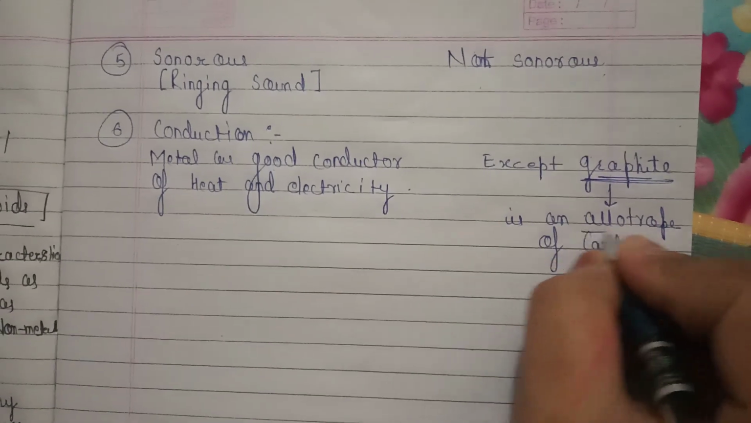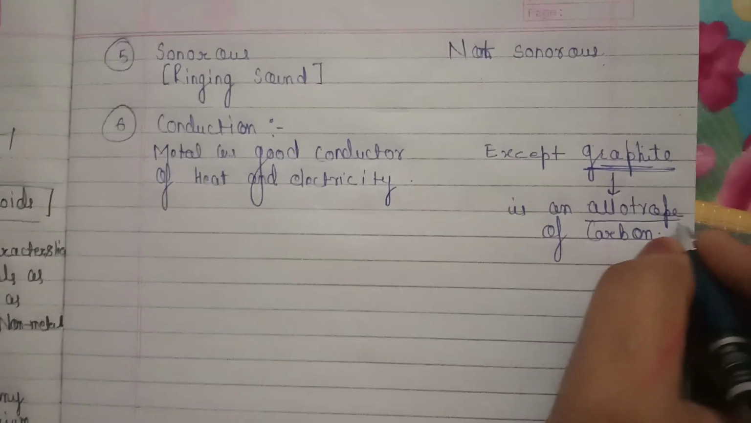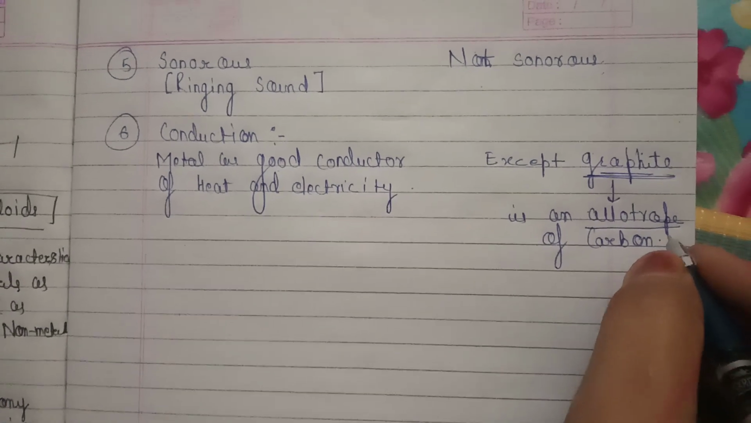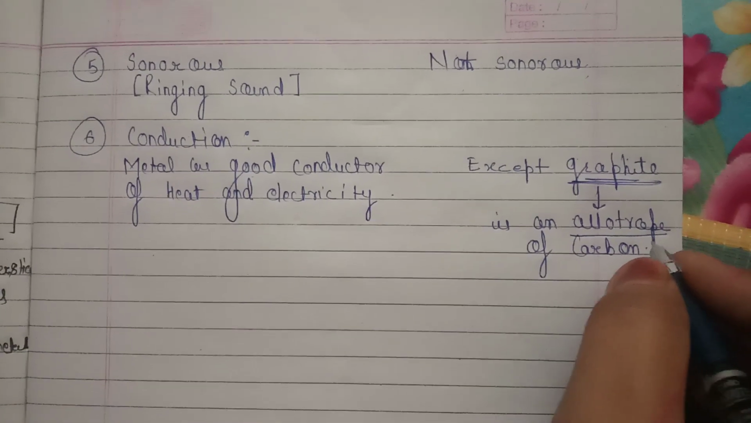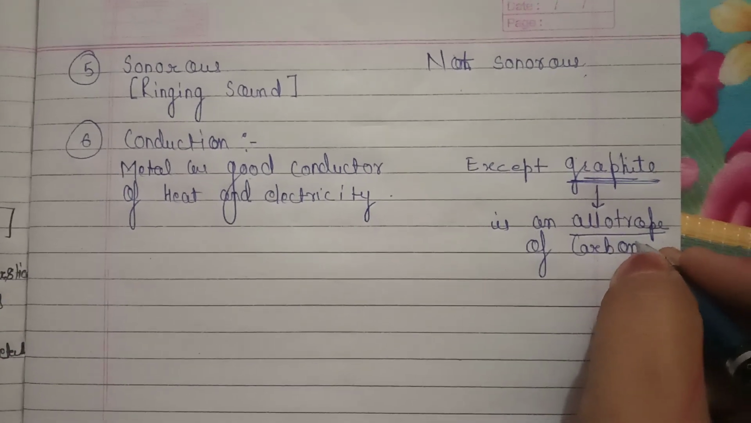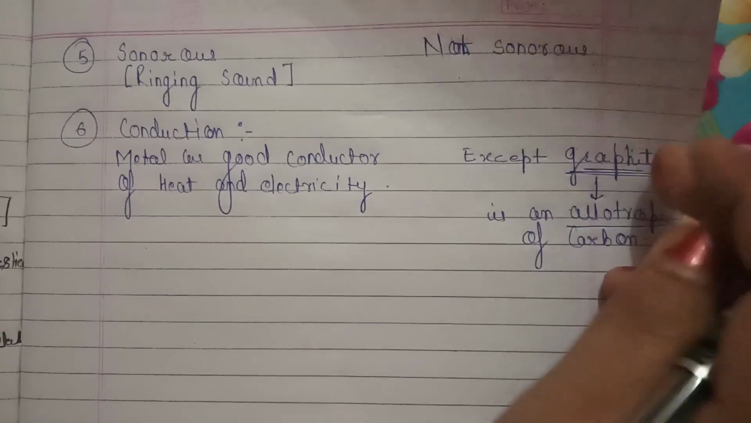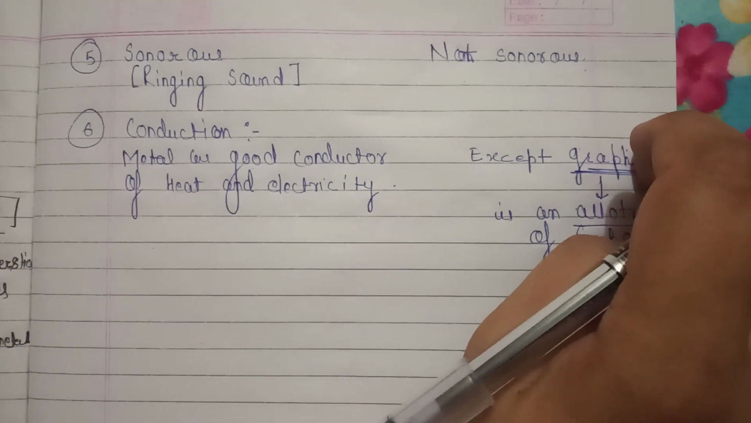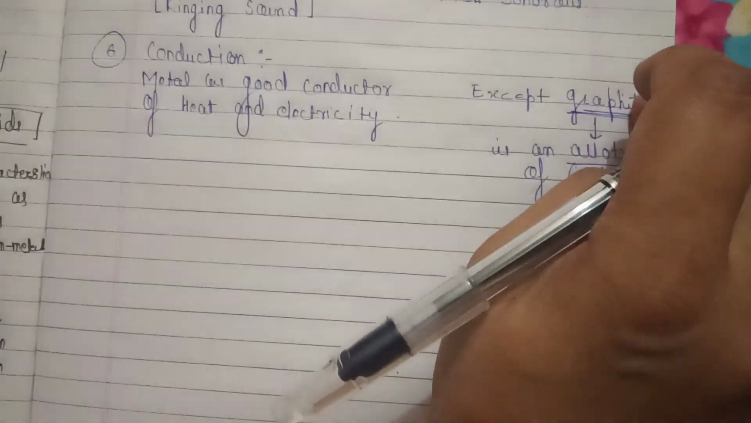Now don't get confused with the term allotrope. Allotrope means type of carbon. Carbon की type होती है diamond, graphite, Buckminster fullerenes. Out of that, graphite भी एक तरह की type है. And it is a good conductor of electricity. Graphite अच्छा conductor है, but it comes into the category of non-metals.